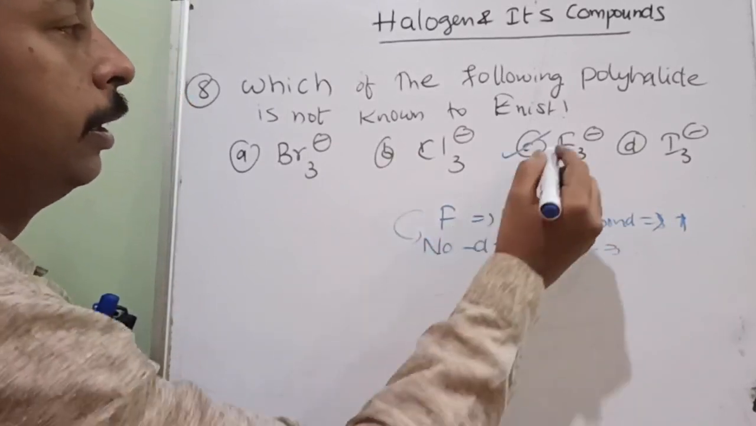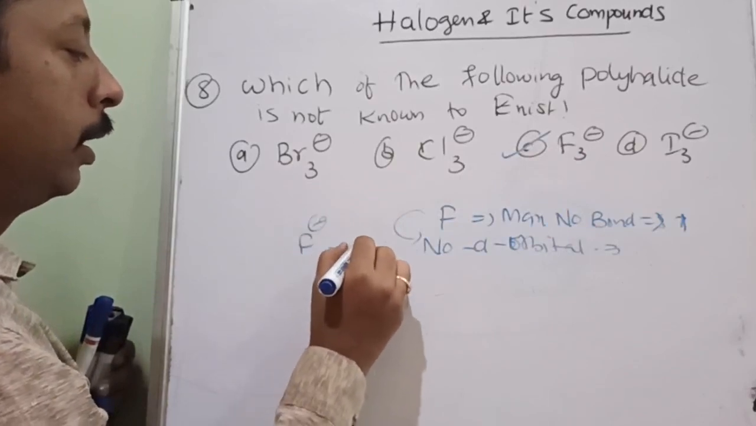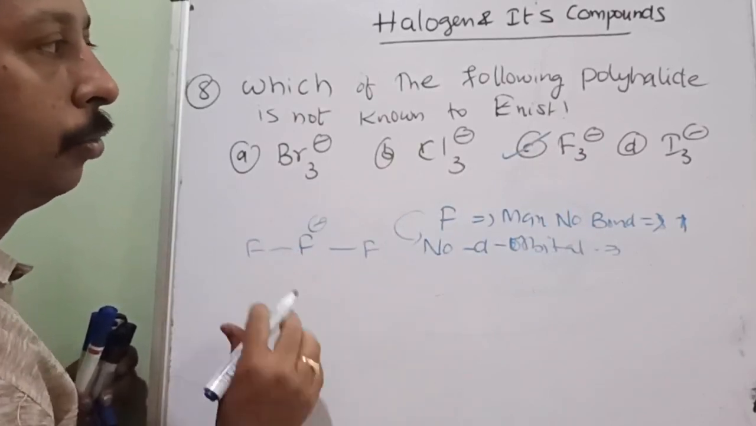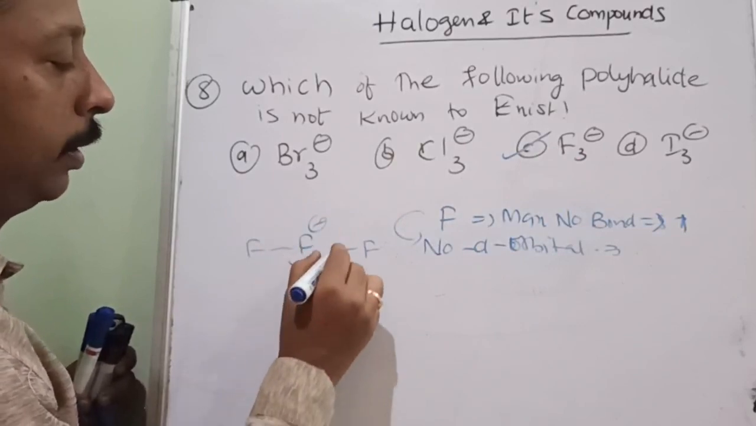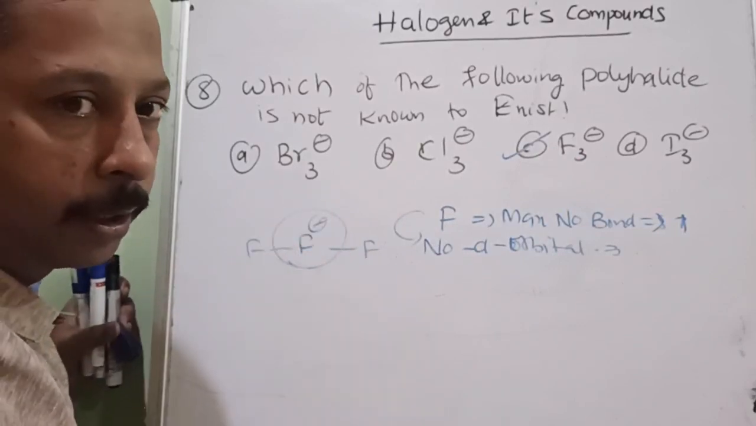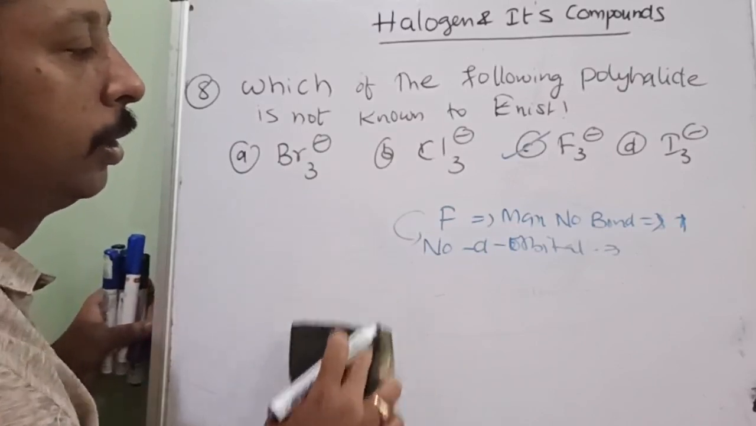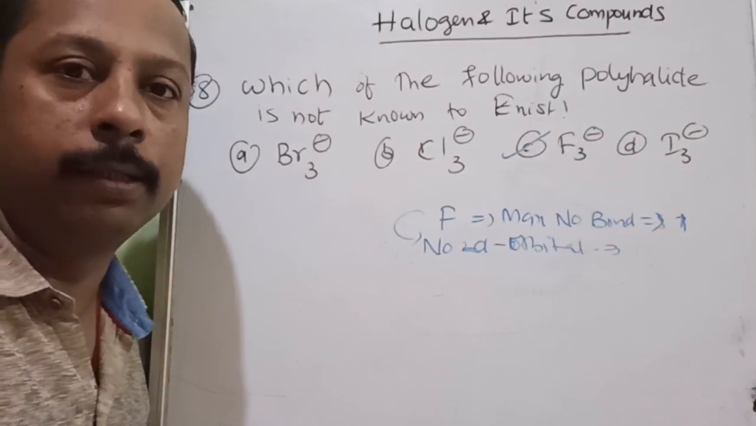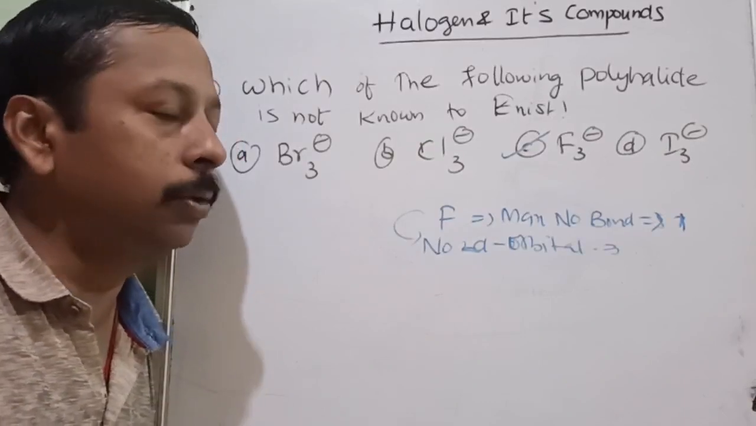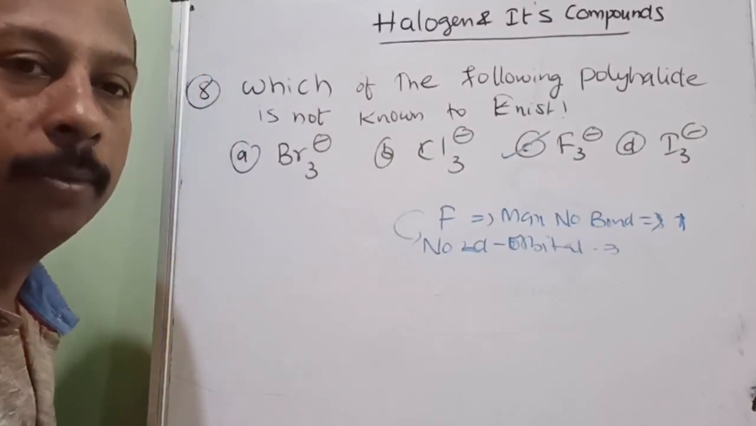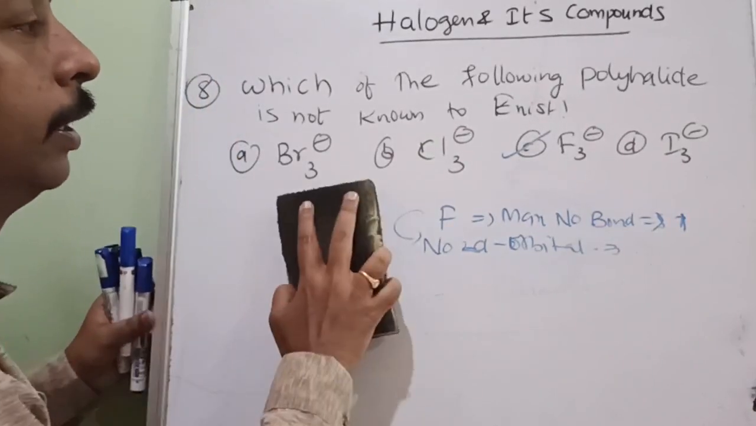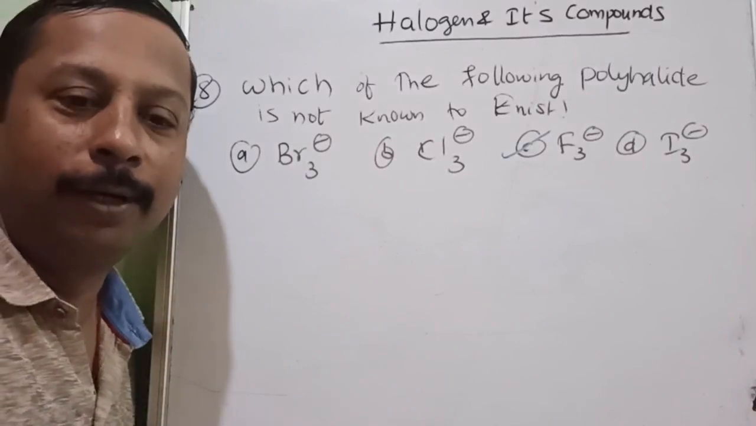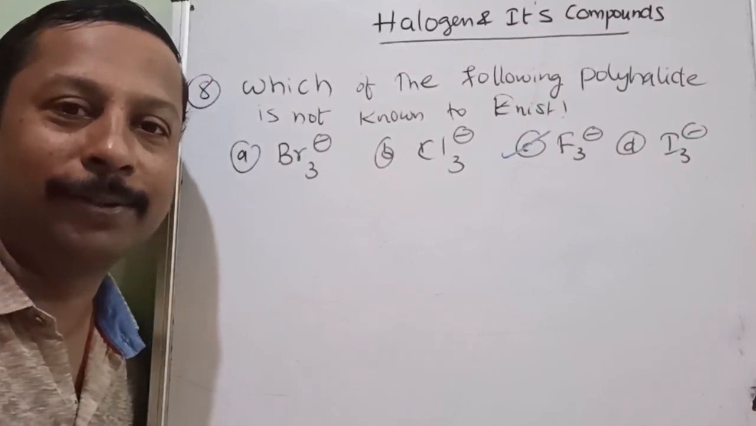Maximum bonds. If F3 minus is there, at least one fluorine should form two bonds, but it is not possible because there are no 2d orbitals. If a 2d orbital is there, it can extend its covalency beyond 2. So because of that reason, F3 minus will not exist. Only what will exist? F2 exists.